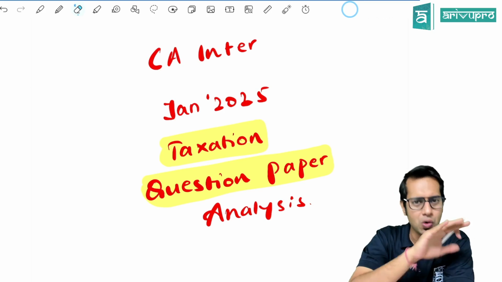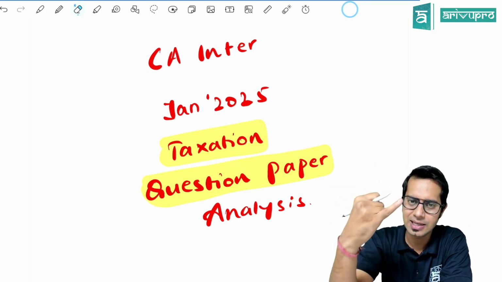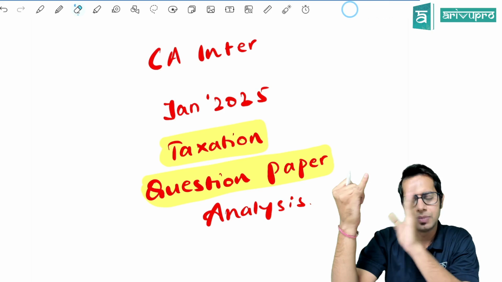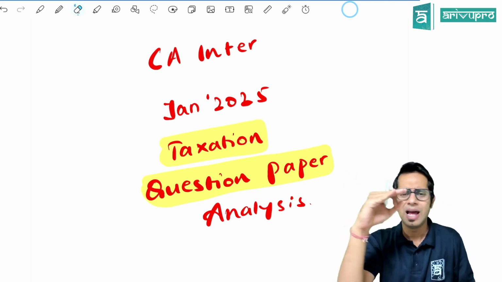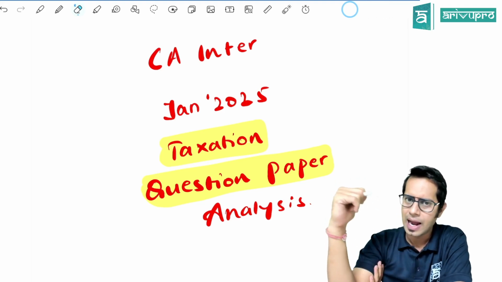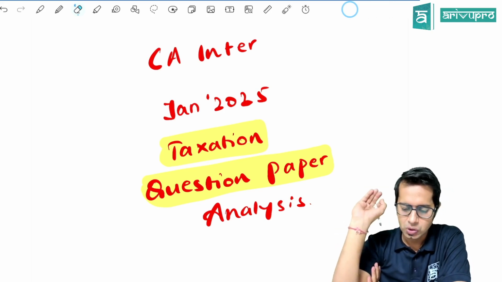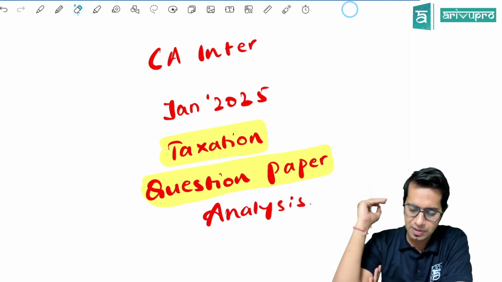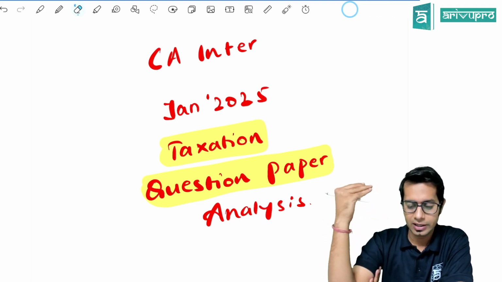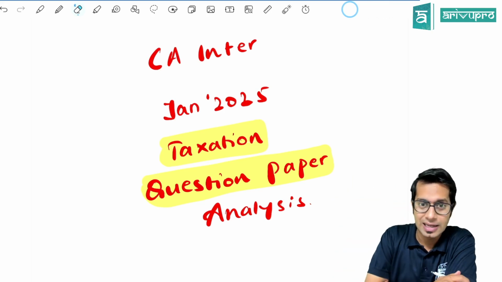So quickly I'll do one thing. I'll go through the entire question paper. We'll discuss the MCQ completely, and then the descriptive and practical questions which are there. I will just go through those points. So MCQ discussion we'll do completely, and we'll go through all the points covered under descriptive and practical questions. Now, without wasting your time, because your time is very precious, and there may be some students preparing for the next group, we will straight away start the discussion. But I hope you enjoyed writing this paper.